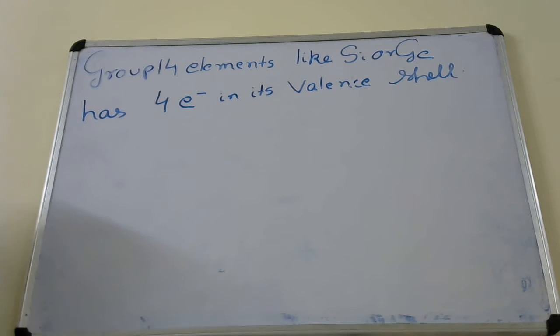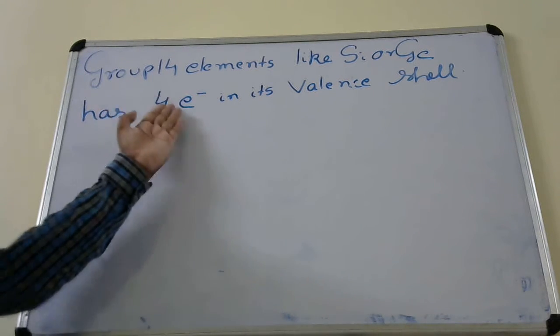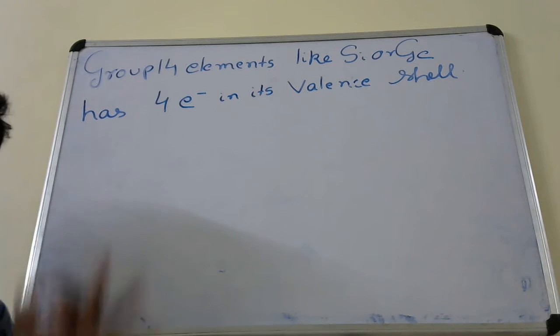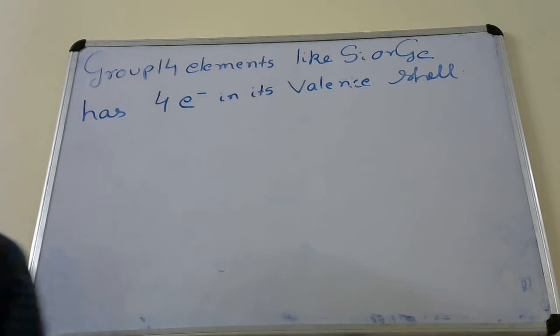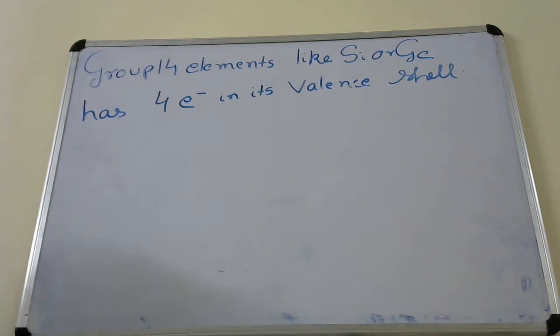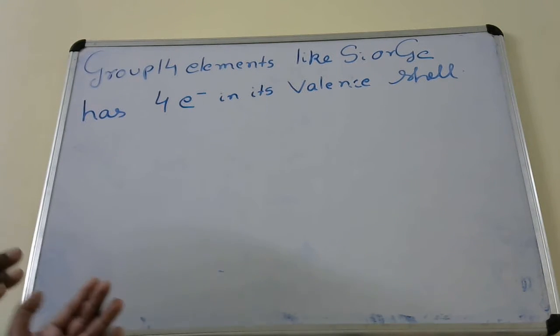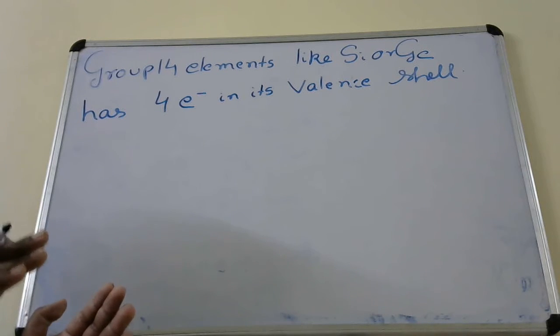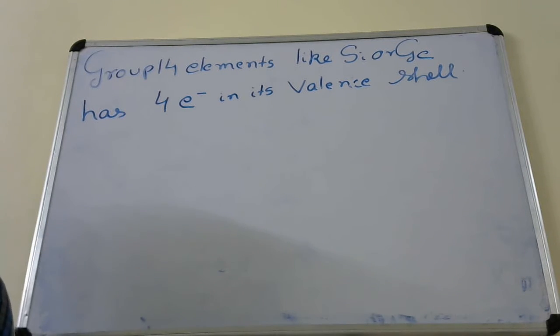So we are taking the host lattice or the original lattice as silicon or germanium.